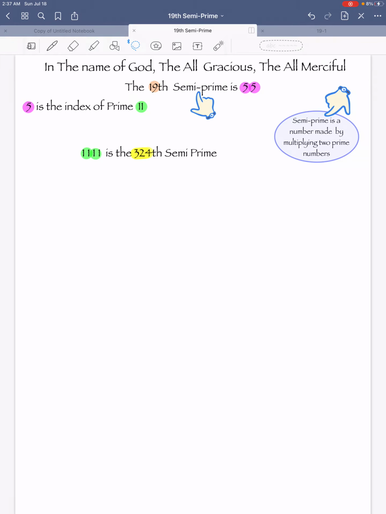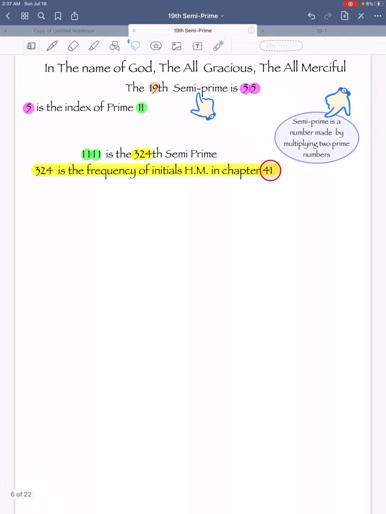Well, what is 324 going to tell us mathematically? 324 is the frequency of initials Hamim in chapter 41. So far, God told us mathematically, beyond the 19th semi-prime, that there are 324 Hamims in chapter 41.